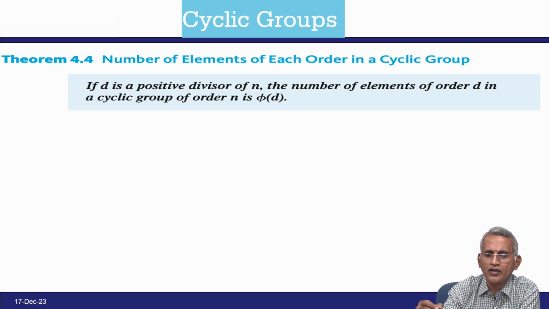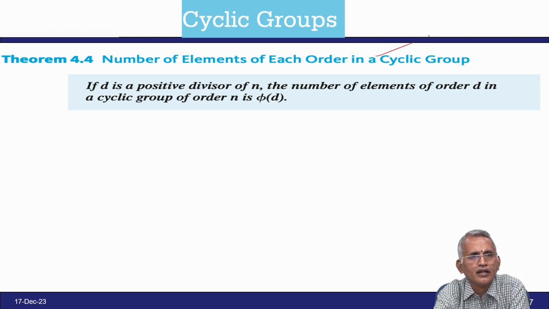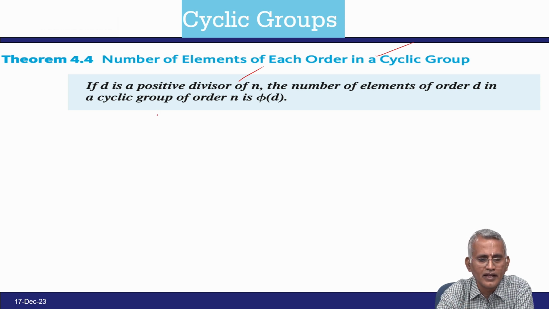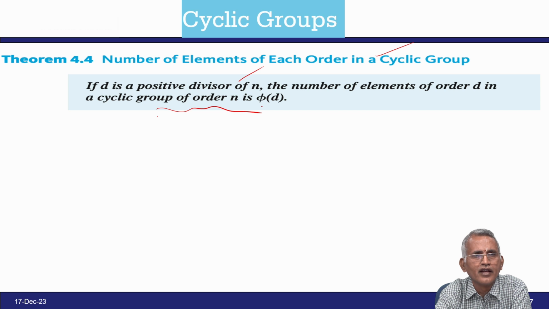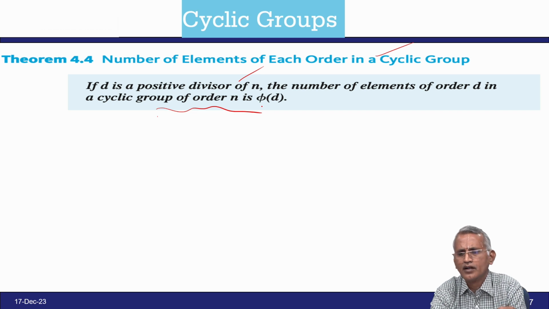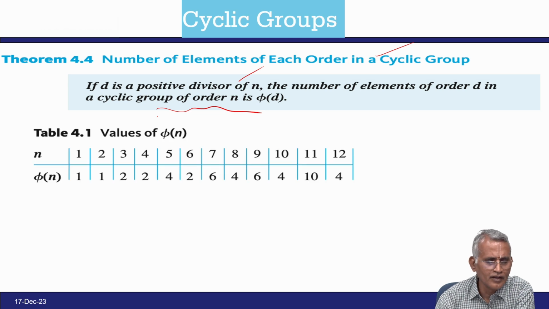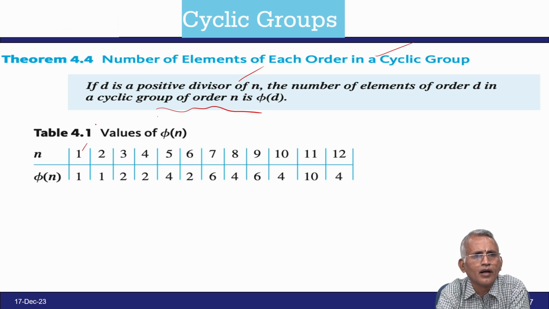So, the number of elements of each order in a cyclic group: if D is a positive divisor of n, the number of elements of order D in a cyclic group of order n is the totient function phi of D. Note that point. If you take n, you have to find all the positive divisors. For example, you take 1, phi of 1 is 1.